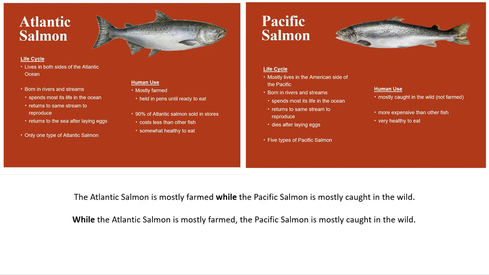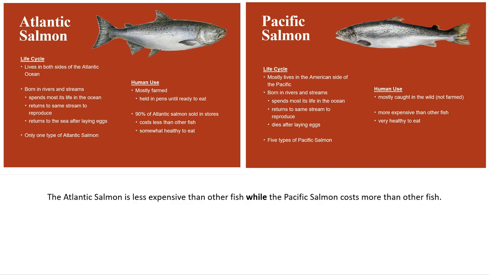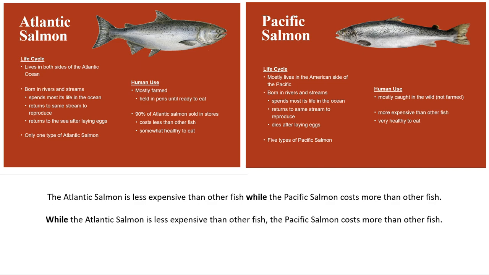Another example. The Atlantic salmon is less expensive than other fish, while the Pacific salmon costs more than other fish. Change it round. Here it is. While the Atlantic salmon is less expensive than other fish, the Pacific salmon costs more than other fish.